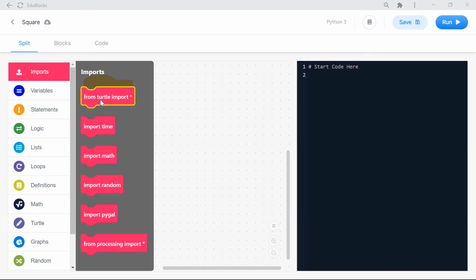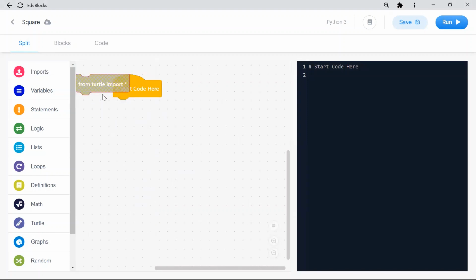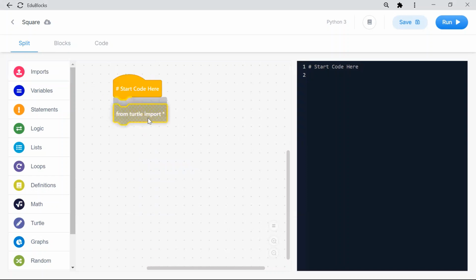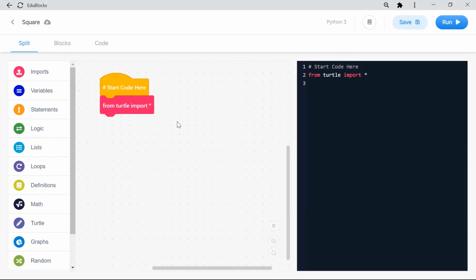Now the other students, click here. The import is there, right? You can see from turtle import. You don't have to drag, you can just click. Click that import. Once you click, you have to connect. What we are doing in EduBlocks is drawing the square. We are drawing the square by using Python code. Other students, just click import and drag and drop here.